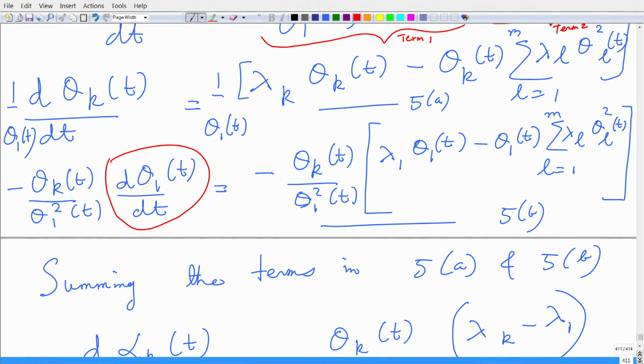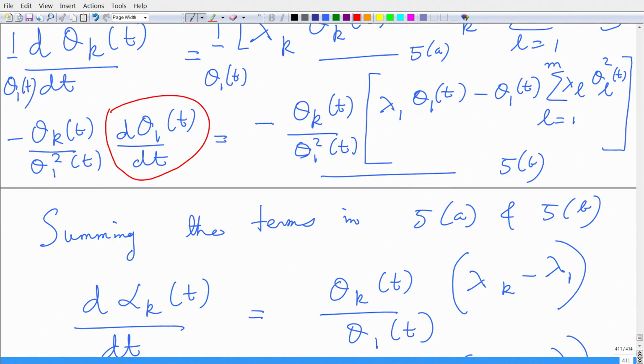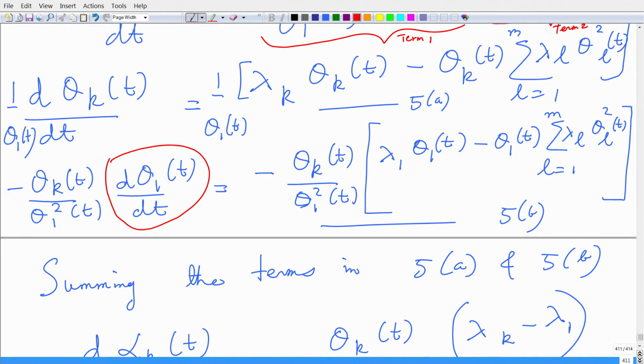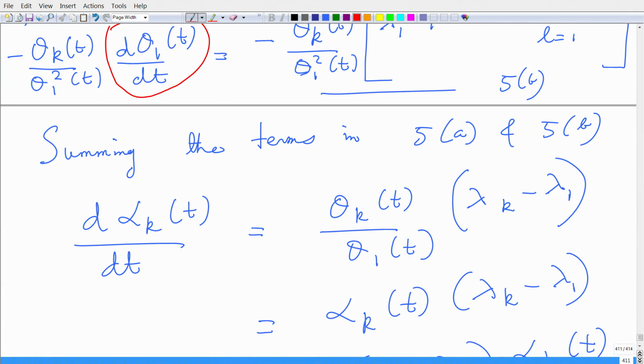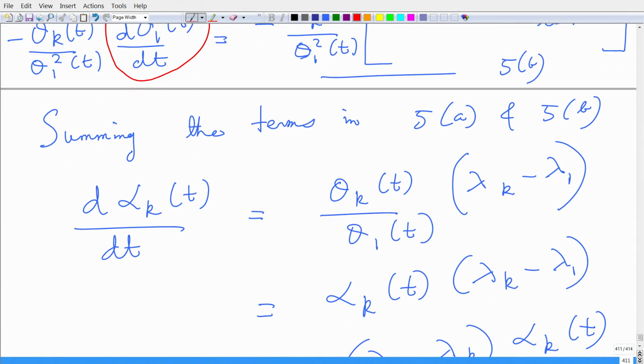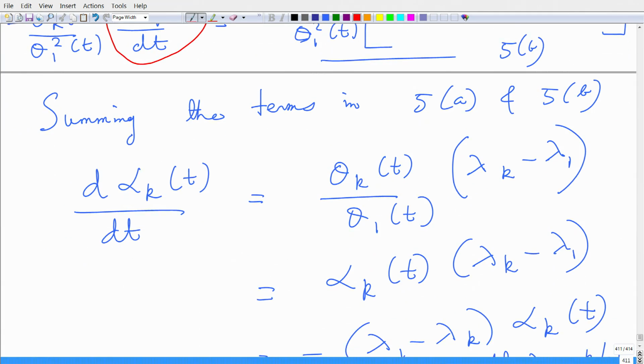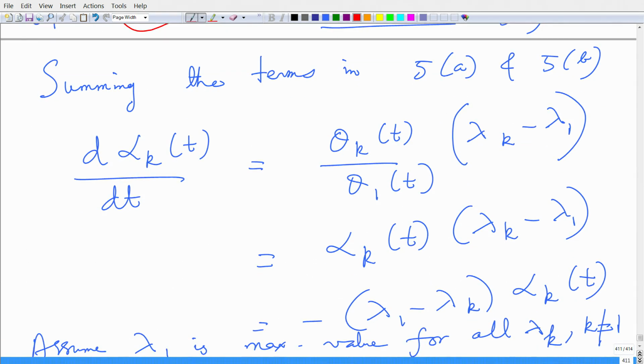So, basically the summation cancels out and all we land up with in a simplified form is theta k upon theta 1 times lambda k minus lambda 1. So, d alpha k of t upon dt is basically alpha k of t times lambda k minus lambda 1.